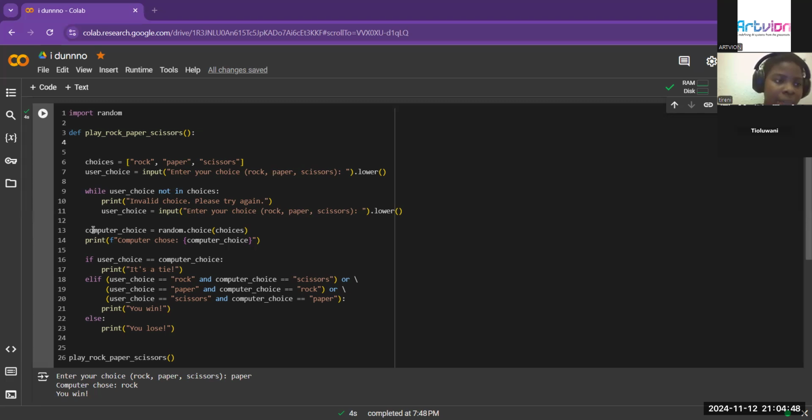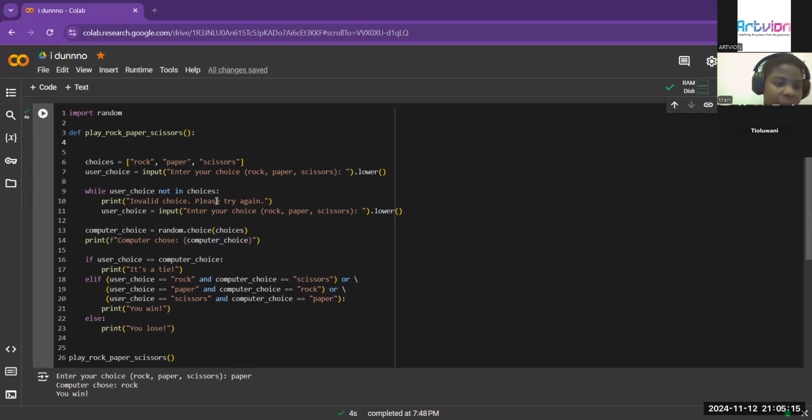Like let's say that I choose rock, and the computer just goes random and chooses paper. Then we have print f computer chose computer choice, which is basically saying that, if you see right here, it says enter your choice, rock, paper, scissors, and I wrote paper, and then it now says computer chose rock.